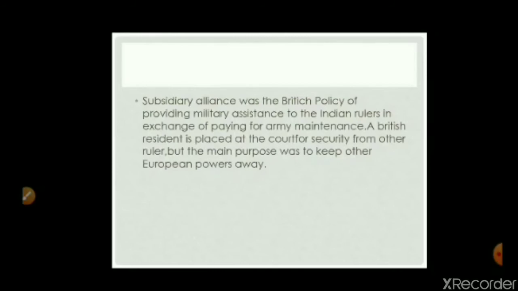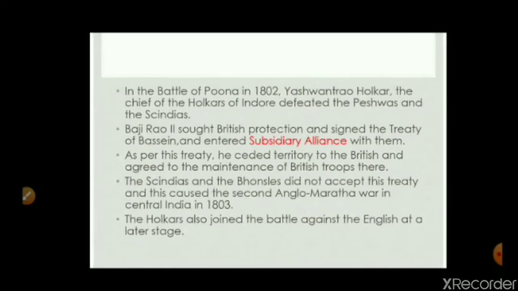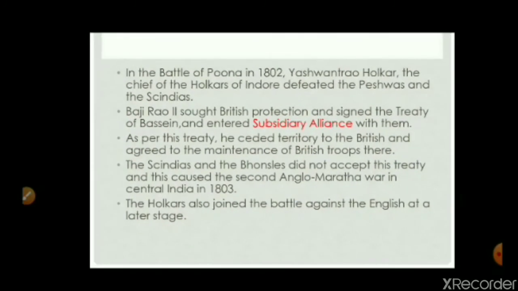So what was the basic purpose of this? The main purpose was to know the daily affairs of the court. The British would be well acquainted with the day-to-day events, what was happening in the court and the kingdom. The other thing was that no foreign power would have any influence on that particular king. So after the Battle of Pune, Bajirao II entered into the subsidiary alliance.